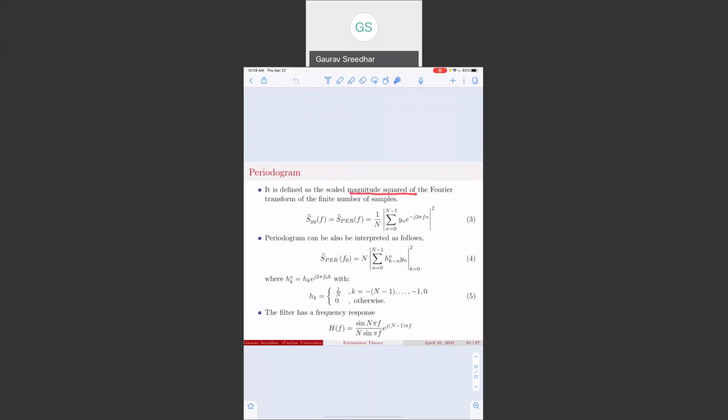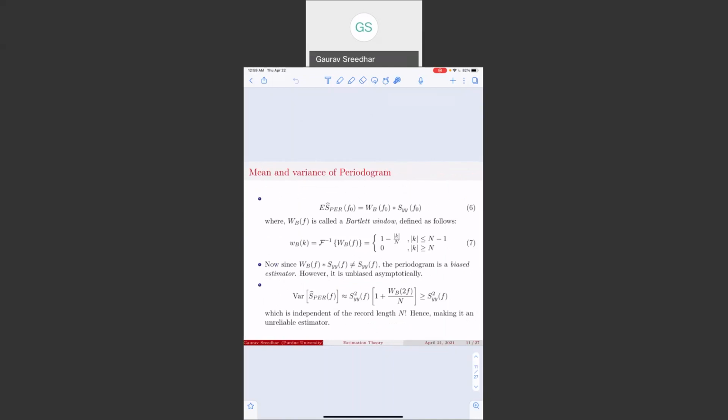and it is defined as the magnitude square of the Fourier transform of a finite number of samples. That is captured in equation 3. The periodogram can also be interpreted as follows, wherein the sequence y_k is filtered by a filter that has an impulse response h_0(k), where h_0(k) is a modulated rectangular window that has the following form and has a frequency response as follows.